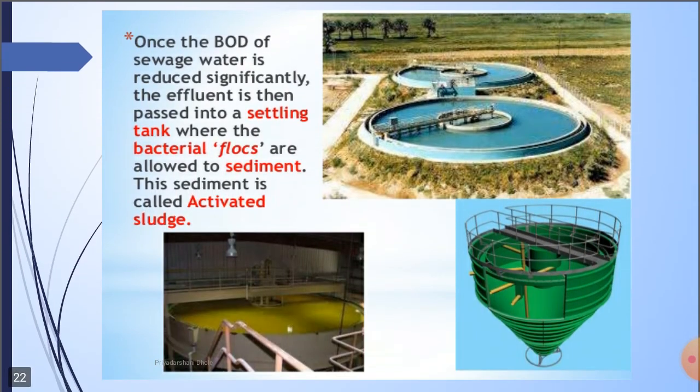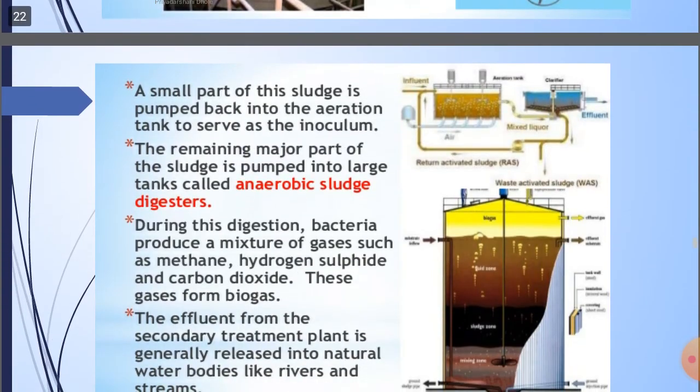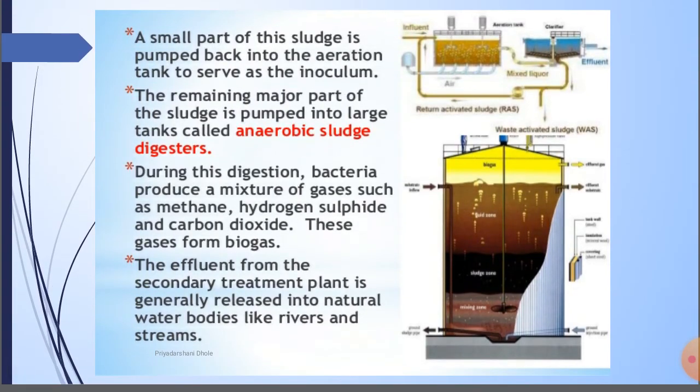Once the BOD of sewage water is reduced significantly, the effluent is passed into the settling tank. These are large tanks where the bacterial flocs are allowed to sediment, and this sediment is called activated sludge. After that, a small part of this sludge is pumped back into the aeration tank to serve as the inoculum. The remaining major part of the sludge is pumped into the large tank called the anaerobic sludge digester.